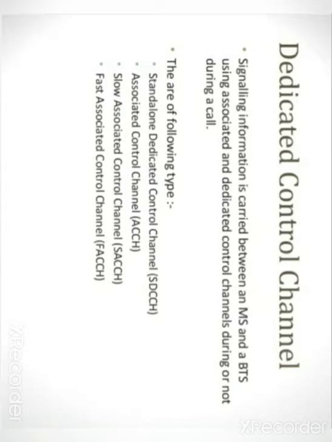The next is dedicated control channels. What is the function of that channel? These channels are responsible for roaming and handover processes. Under these channels there are three different types: SDCCH, stand-alone dedicated control channels, slow associated control channels and fast associated control channels. These two come under the associated control channels.